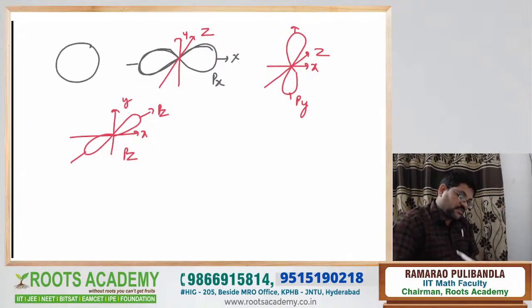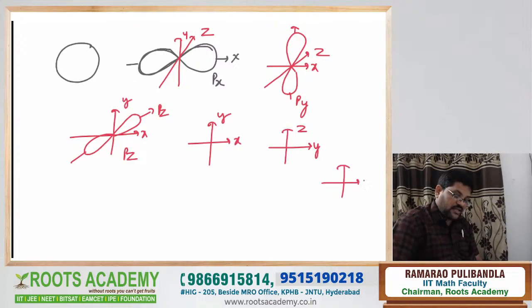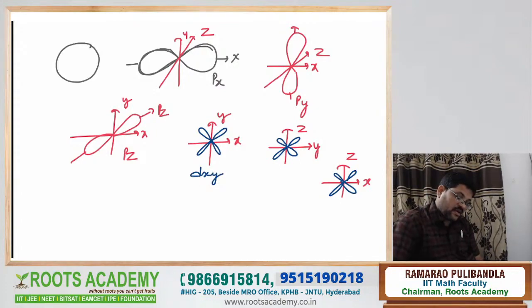Come to the d subshell. For the d subshell, now see, this is dxy, an easy diagram. Next, dyz. Next, dzx, that is dxz. In dxy, the double dumbbell shape is present in between the axes like this. Just write diagrams like this. This is the dxy atomic orbital, dyz atomic orbital, dxz atomic orbital.